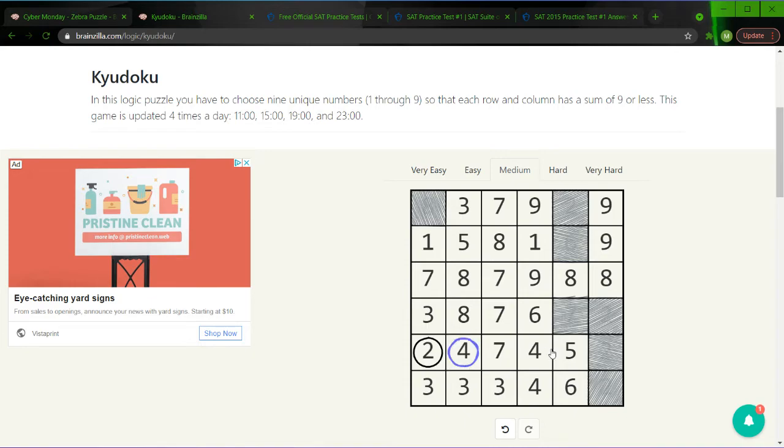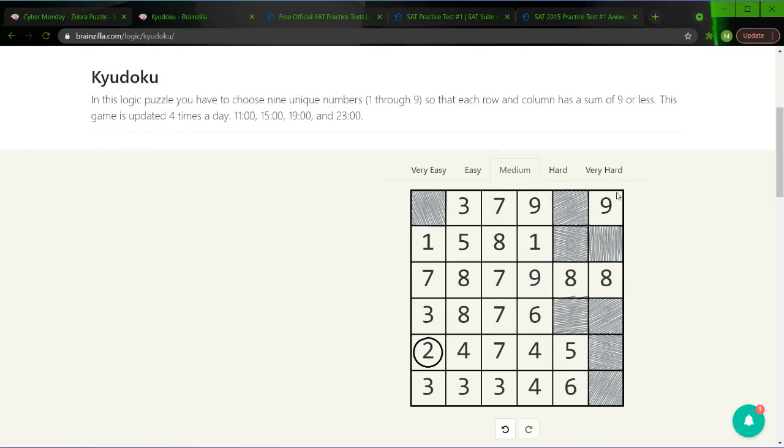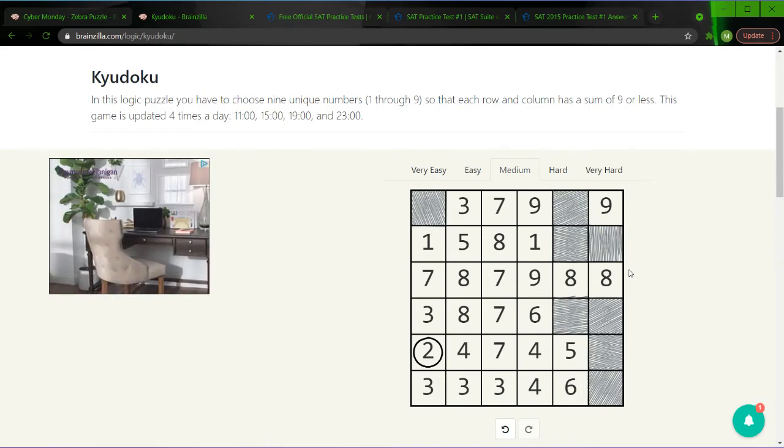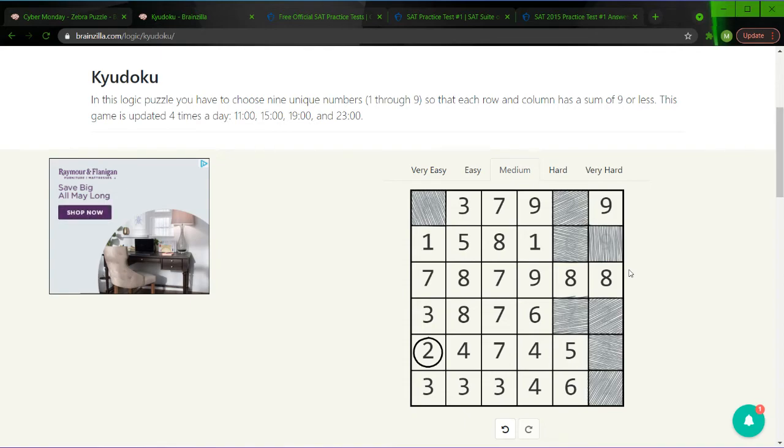Speaking of 4s, 4 here, and 4 here. Can't do much with that though. There's a ton of 3s, 1, 2, and a 1 here, a 1 here, and that's about it for 1, so we can eliminate the 9. And now we have three 9s, and yeah, this one's actually really tough. I will give it that, because I didn't really eliminate much at all. Yeah, the 8s are still everywhere, the 7s are still everywhere, the 6s... Oh wait, I think there might only be one... Nope, there's two 6s. Right? To eliminate this 4 at the very least.